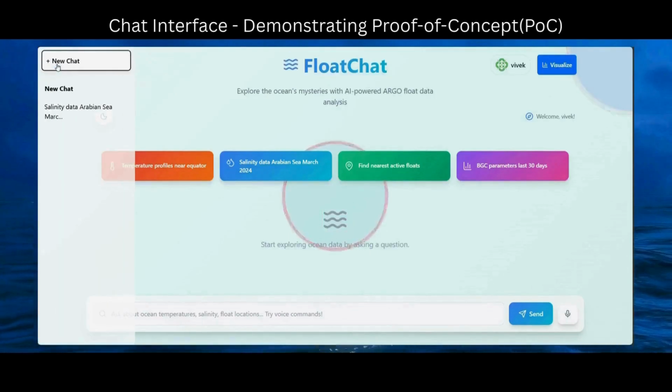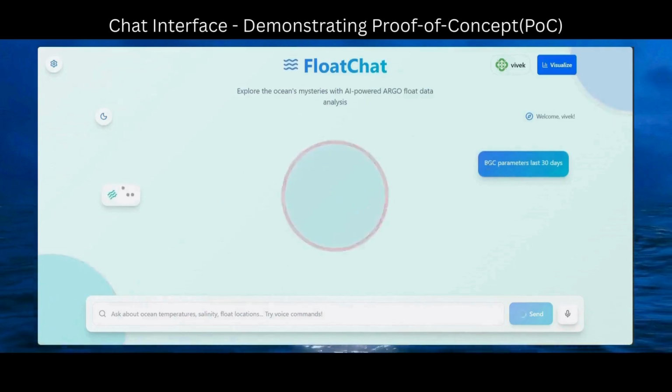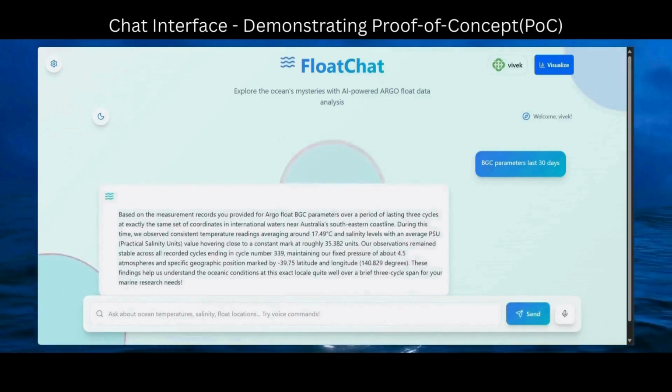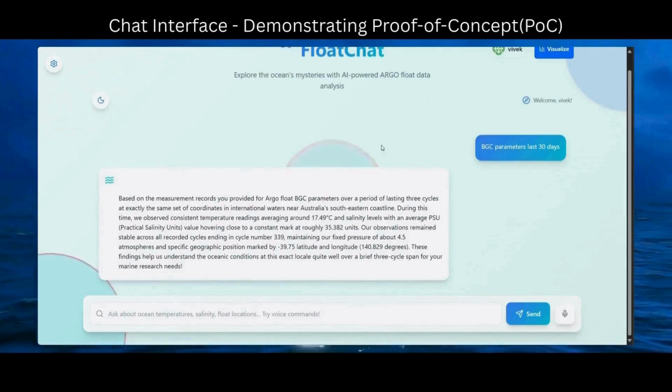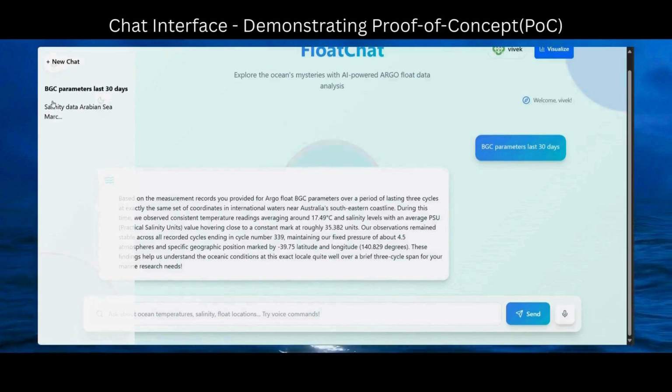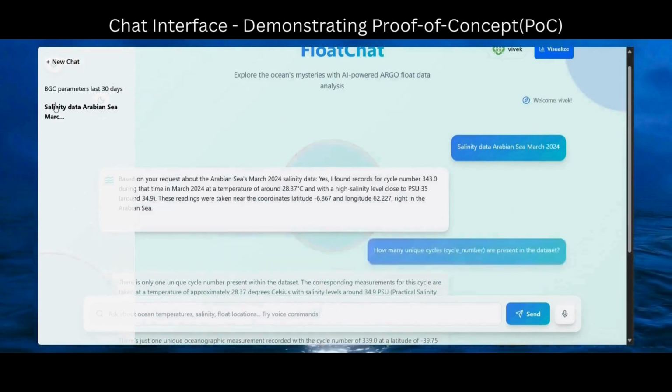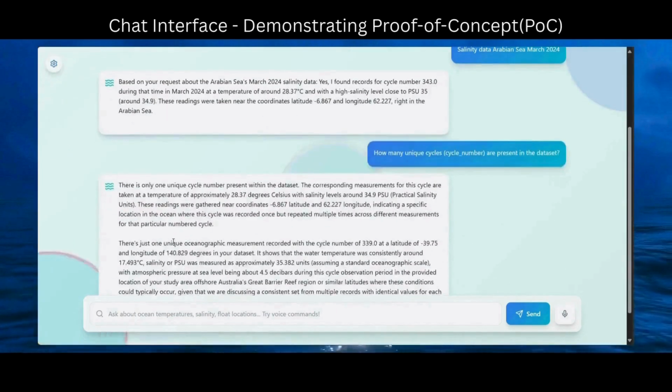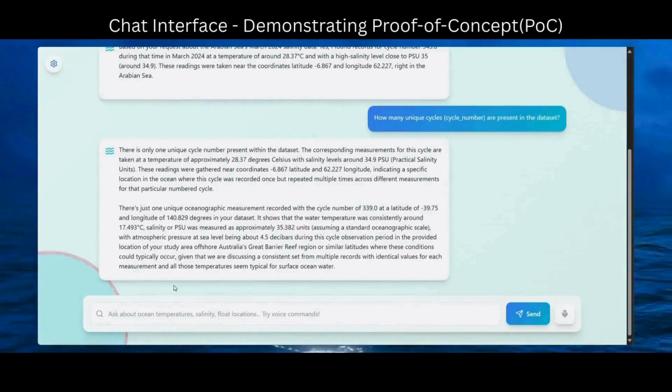We have designed our system to maintain the chat history and have also included some starter questions for the people who don't have any idea about the Argo float data. As you can see, our earlier chats have been saved. These chats can be used in the future. Our LLM also supports voice input.